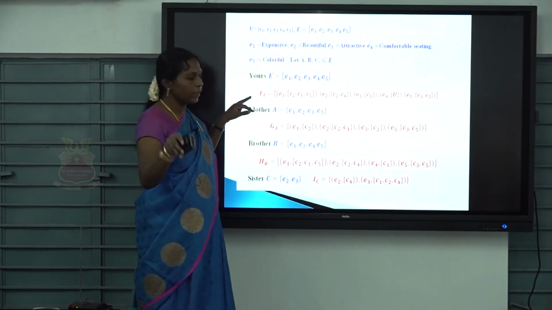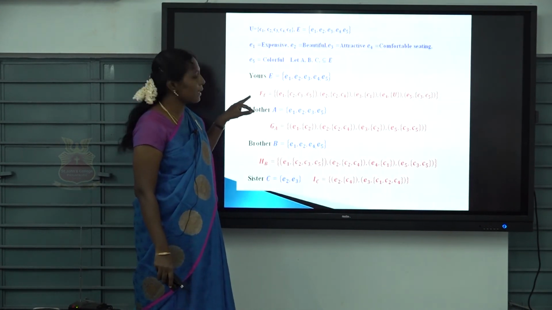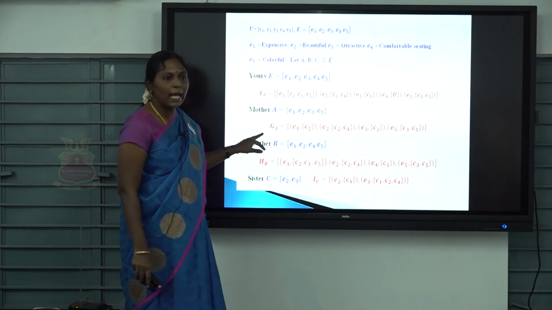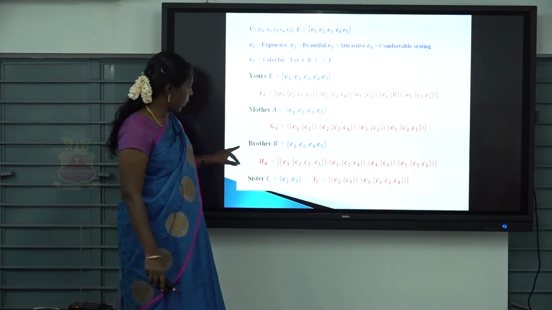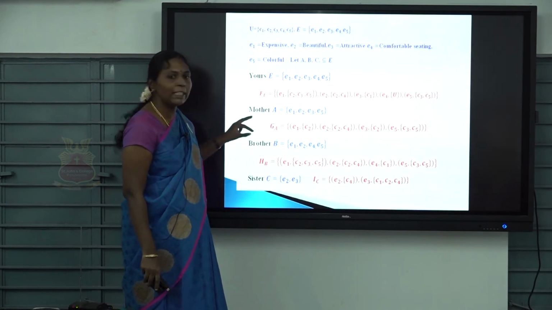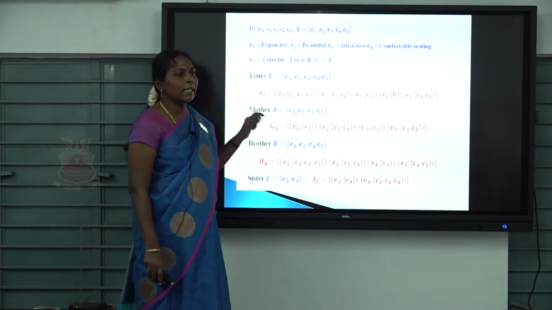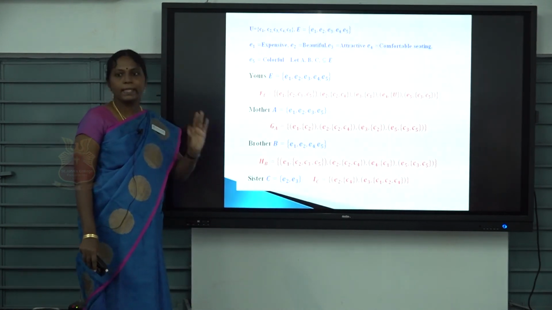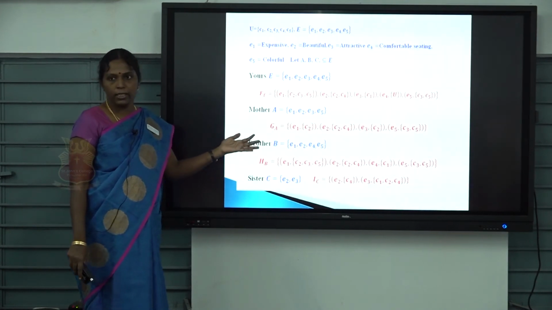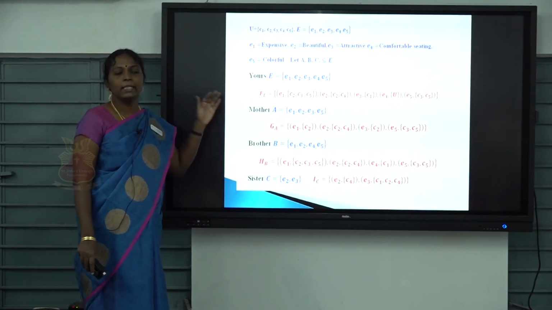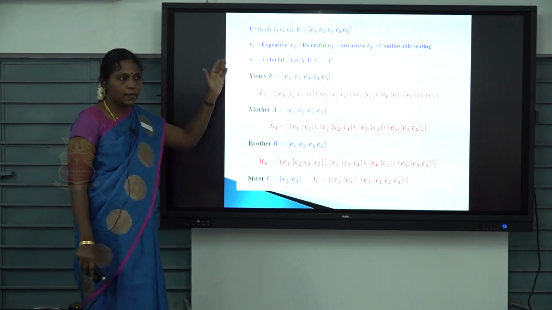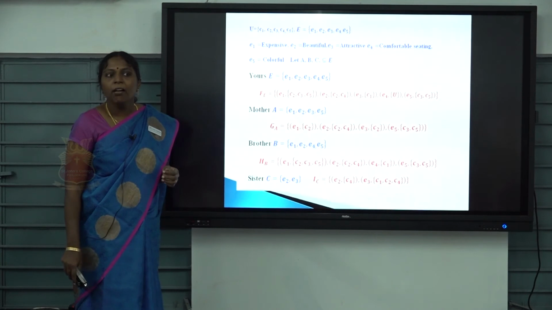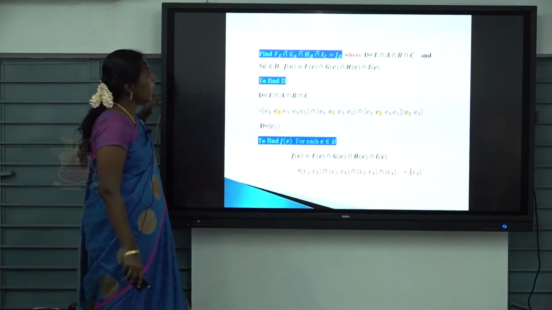Suppose your decision is like this, which means this is a soft set. This is your mother's opinion, so this is another soft set. Suppose this is your brother's opinion, another soft set, and this is your sister's opinion. The opinions may vary, but in this example I consider it like this. These are the opinions given by your family members.